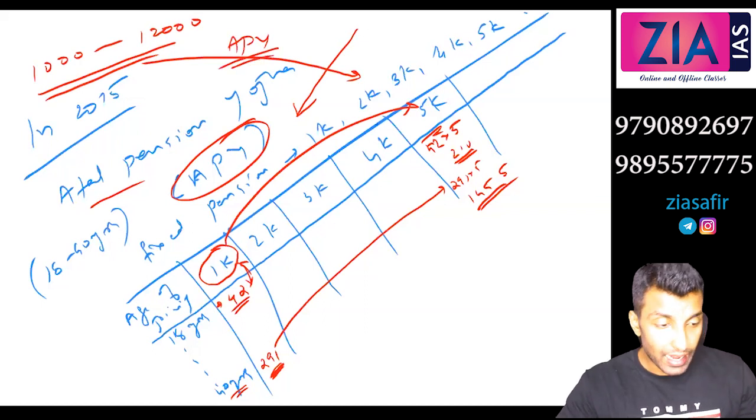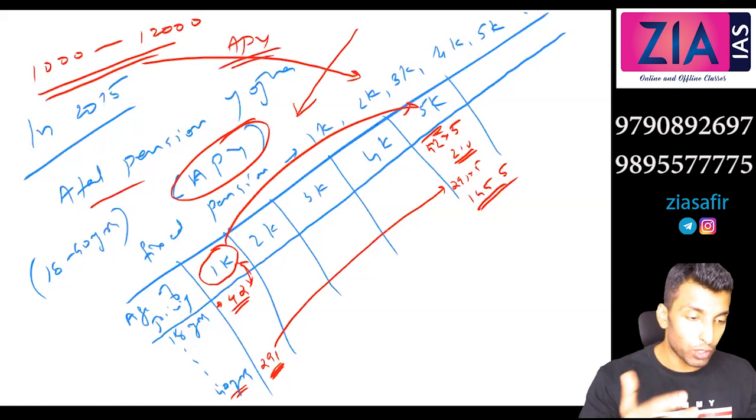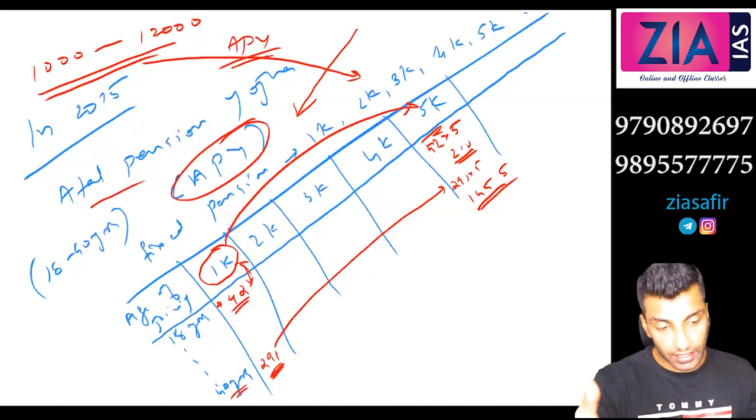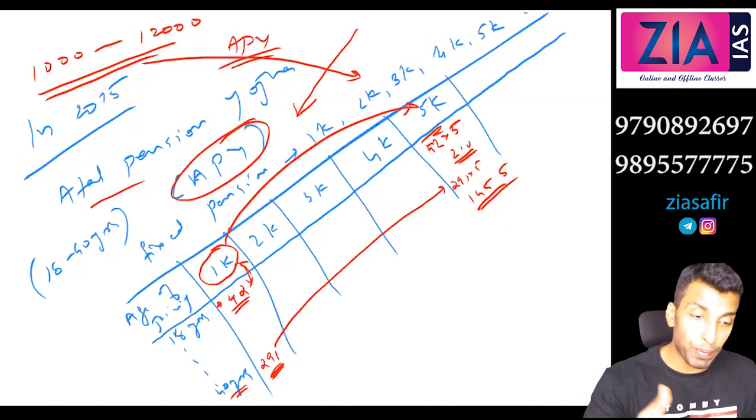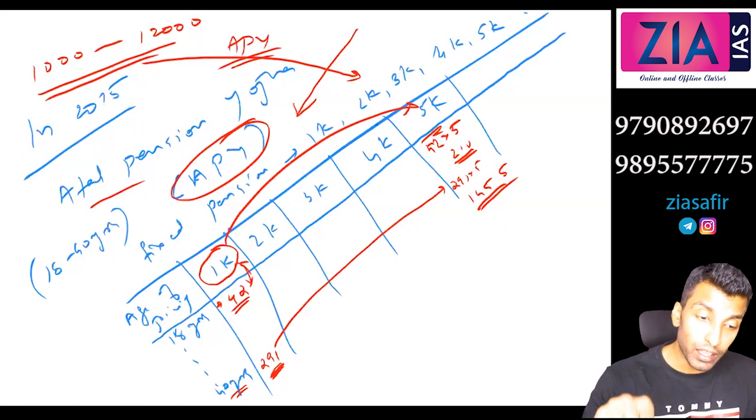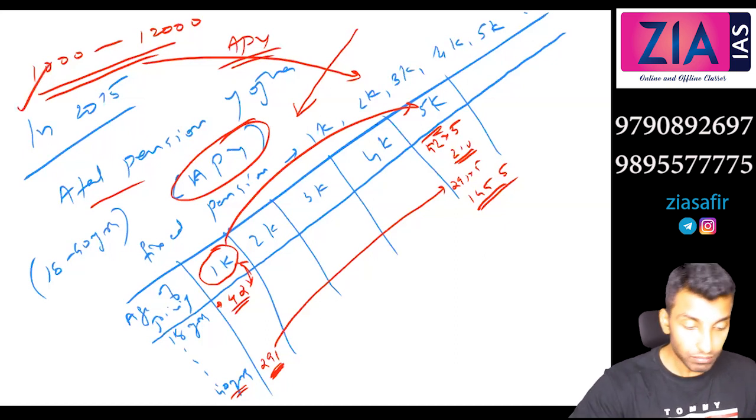That means, can I say both are going on parallelly? Yes, both are there. Swavalamban is not replaced. You might see that Swavalamban is shifted to APY, but it is not the case that Swavalamban is replaced with APY. Swavalamban is going on, APY is also there, but Swavalamban automatically shifted to APY. If you want to, you can opt out of it and remain in this itself.